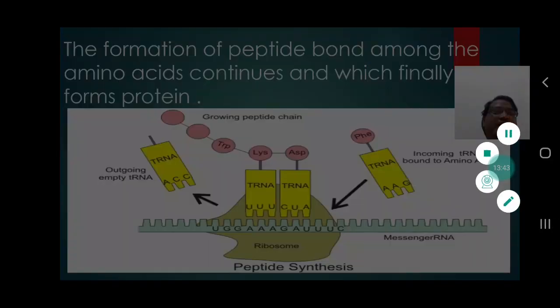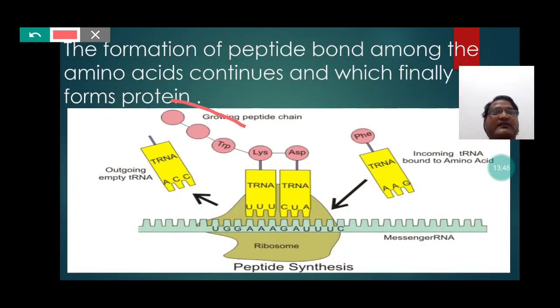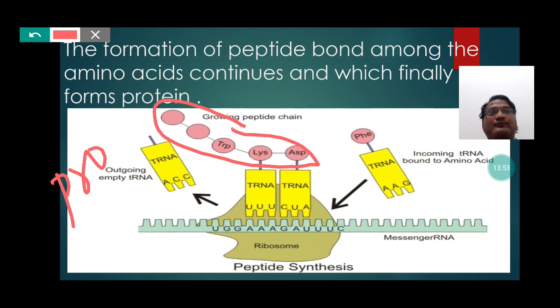So students, here you can notice easily that this formation of peptide bond among a huge number of amino acids forms the protein.